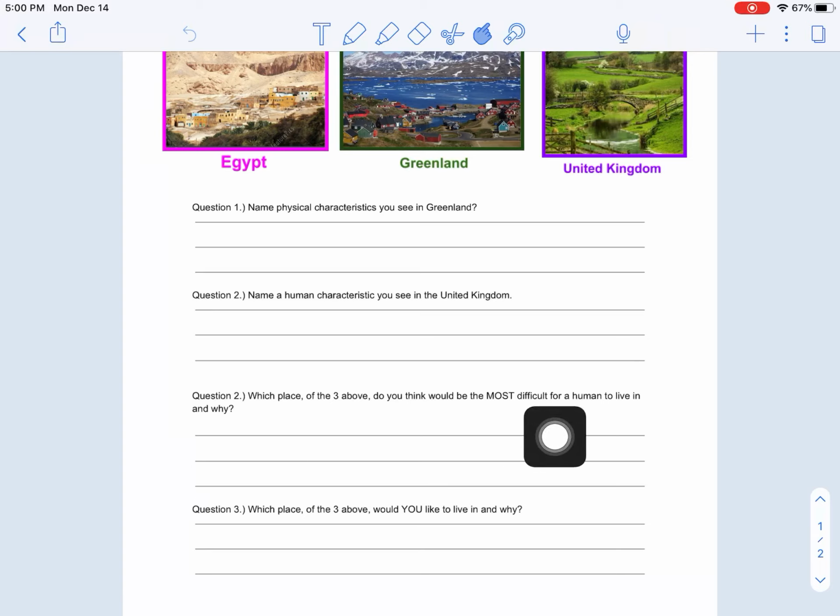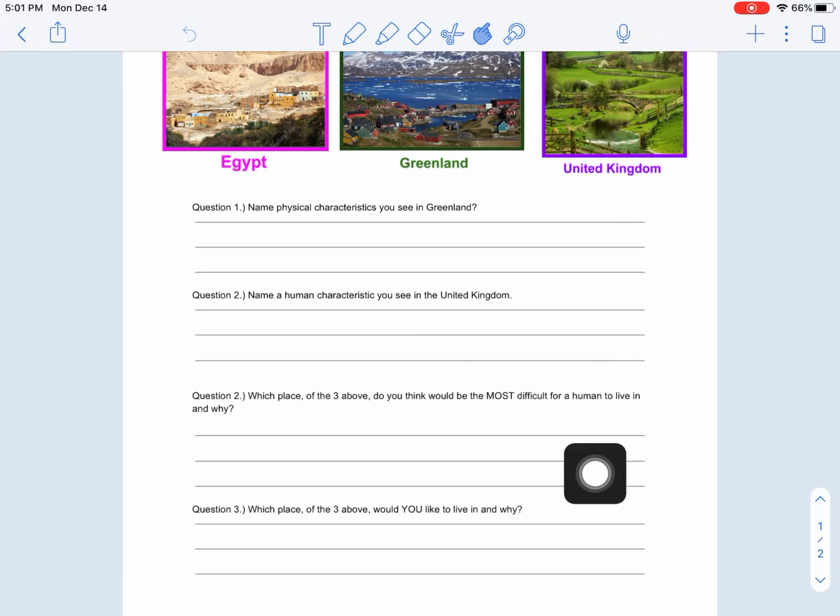Question 3, which place of the 3 above do you think would be most difficult for a human to live in, and why? So take a look at these 3 photos, and I want your opinion here. That means you might not have the same opinion as someone else, but what do you think? And you have to tell me why. So you should have at least 2 sentences here. For example, I think blank is most difficult to live in, period. I think this because, and finish those sentences. You should not have less than 2 sentences for that question.